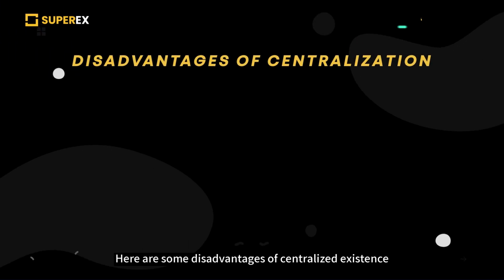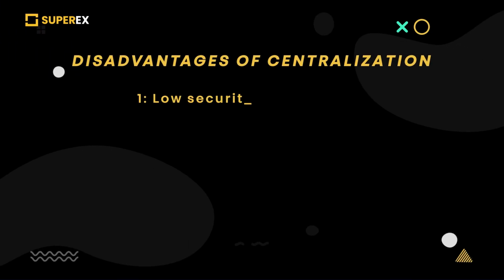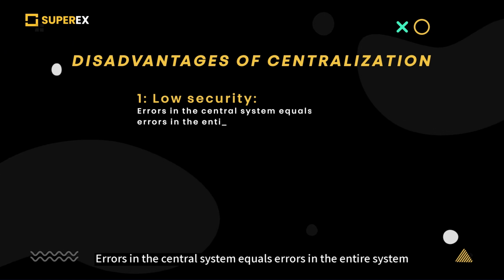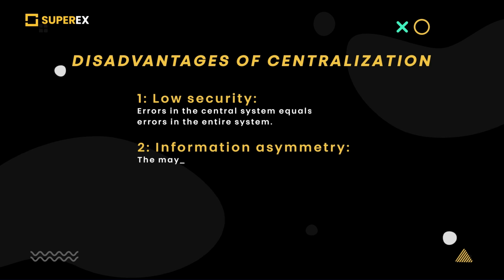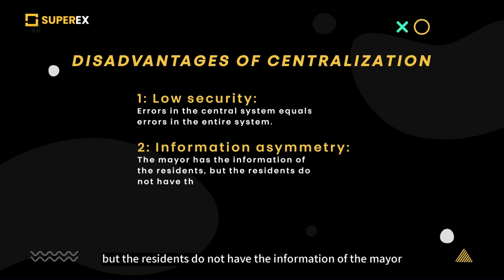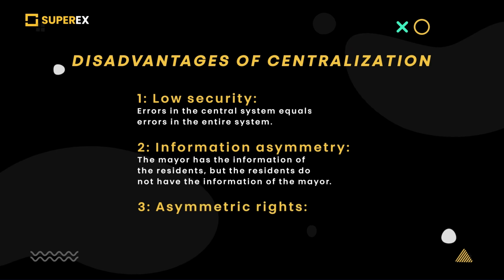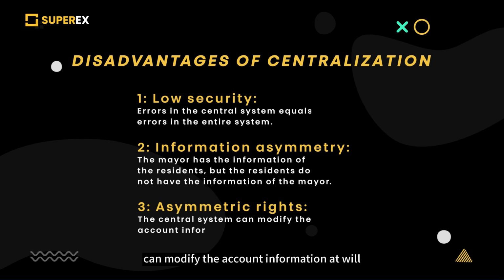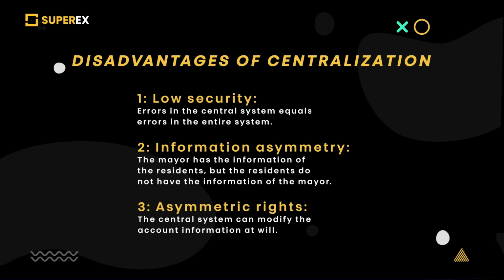Here are some disadvantages of centralized existence. Errors in the central system equal errors in the entire system. The mayor has the information of the residents, but the residents do not have the information of the mayor. The central system, that is, the mayor, can modify the account information at will.